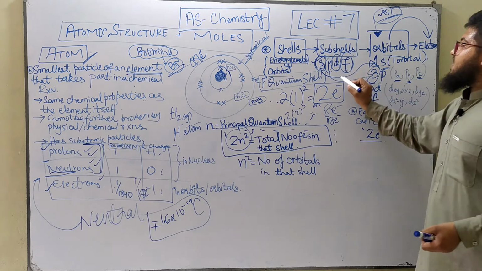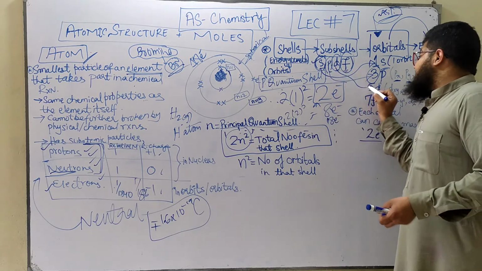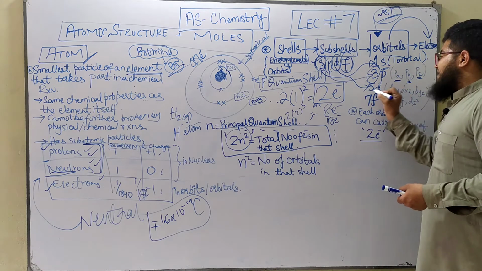Then comes the d orbital. The d orbital is larger than the p and the s. It has 5 orbitals, and it has 5 d orbitals.